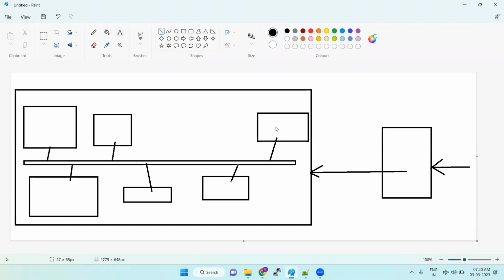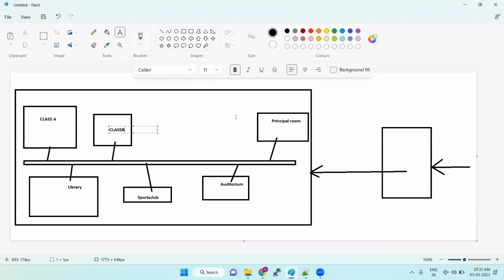So if you take this, this is a principal room. So this is something like an auditorium. This is sports. So this is class A. This is class B.